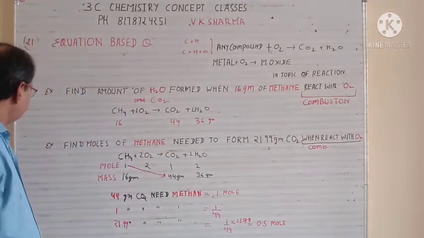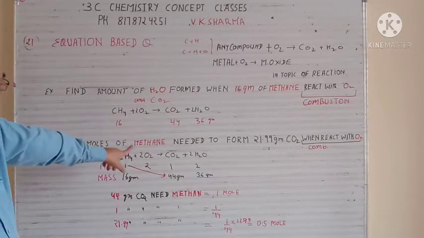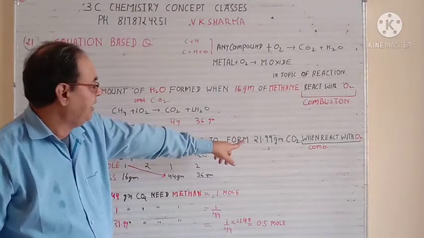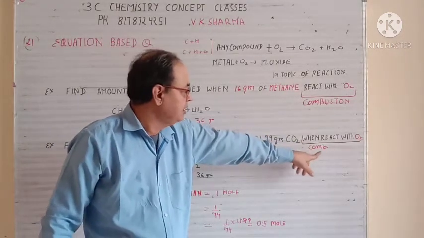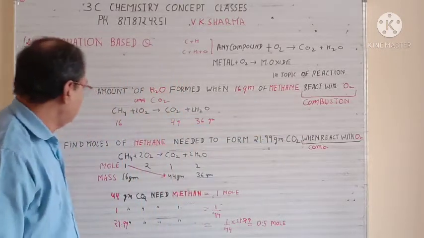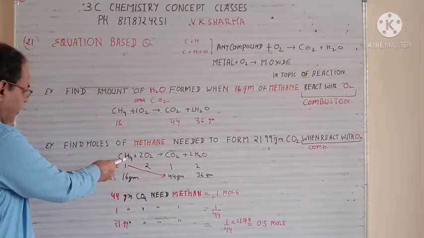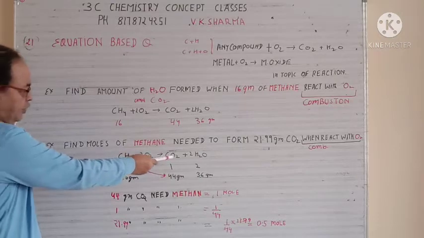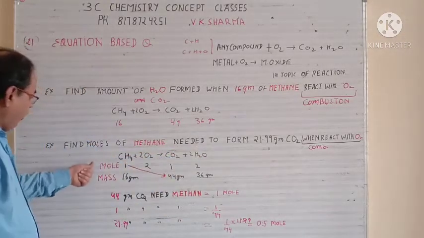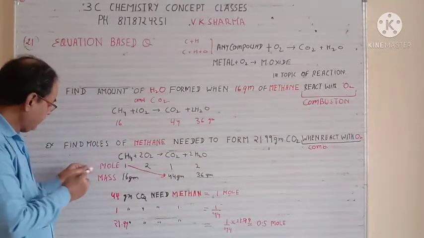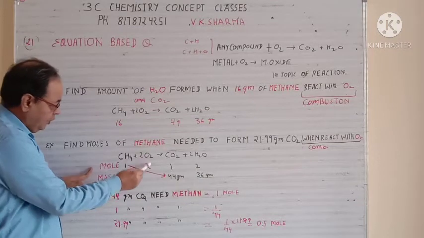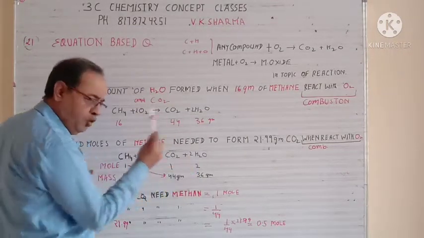Second example, find the moles of methane needed to form 21.99 gram of CO2 when react with oxygen, means undergo combustion. So equation is same, methane react with oxygen, CO2 plus water, balance that. Now write the moles in terms. So moles are 1, 2, 1 and 2.